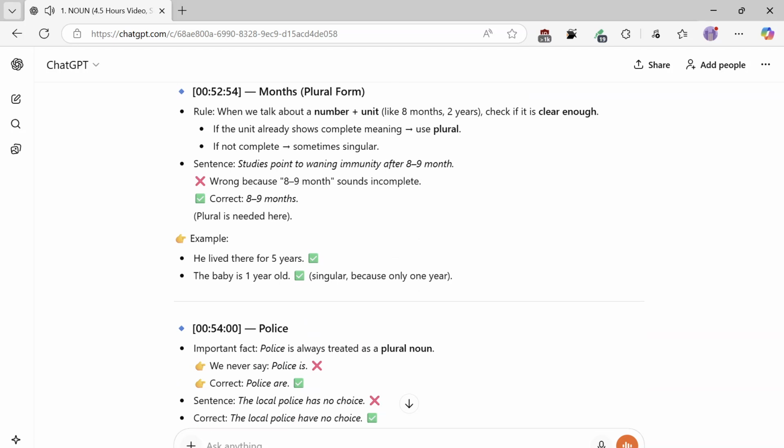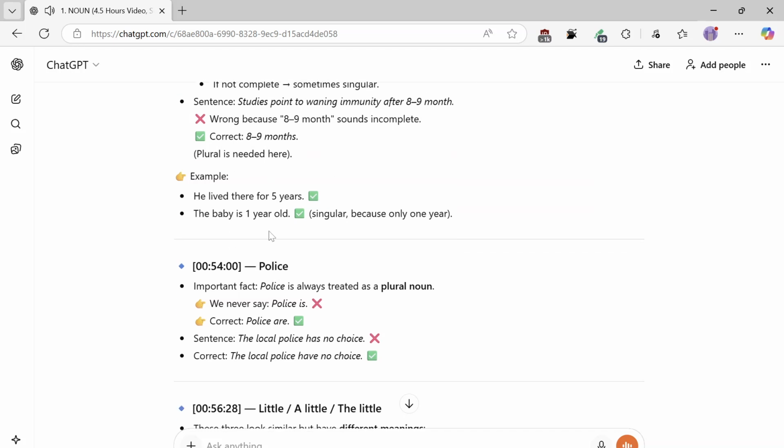Months, plural form, rule. When we talk about a number-plus-unit, like 8 months, 2 years, check if it is clear enough. If the unit already shows complete meaning, use plural. If not complete, sometimes singular. Sentence: Studies point to waning immunity after 8 to 9 months. Wrong, because that sounds incomplete. Correct: 8 to 9 months. Plural is needed here. Example: he lived there for 5 years. The baby is 1 year old. Singular, because only 1 year.